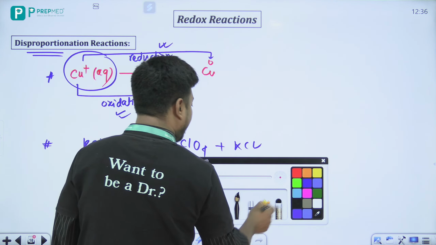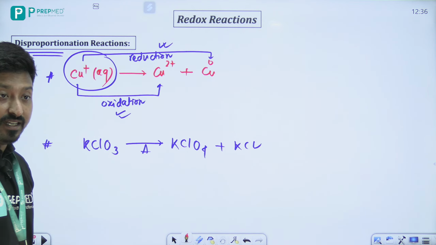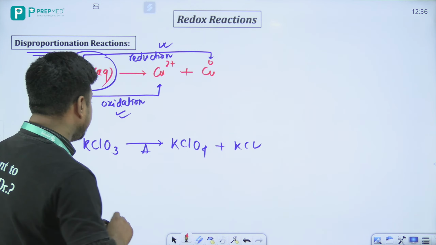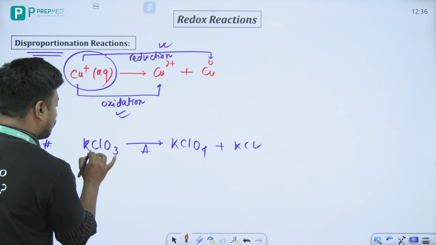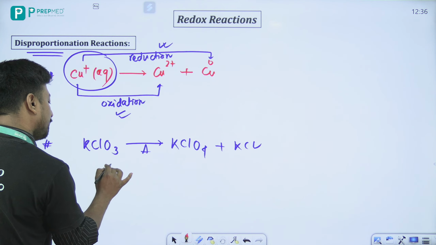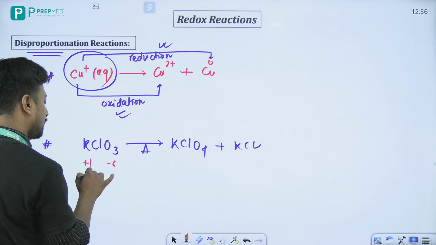Now here if I check the oxidation states, in this case oxidation state of chlorine is how much? Chlorine beta -6 plus 1, so this will be +5. In this case you will get 7 plus and you will get -1.